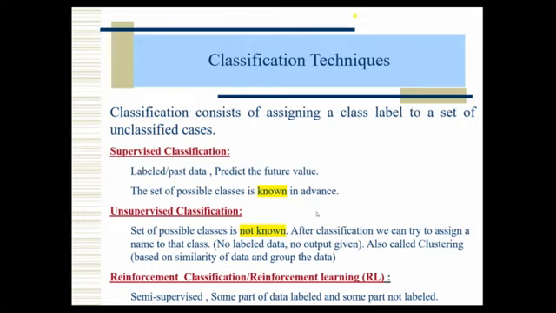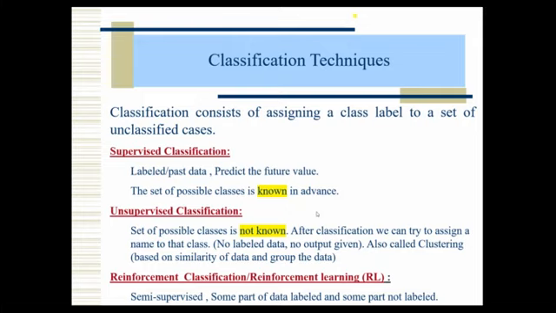Here in unsupervised classification, what it will do is take the features of each object and cluster them. Let us assume all dogs belong to one cluster, all horses belong to one cluster, maybe all cats belong to one cluster. Based on that, it will go for clustering. That's why unsupervised is one type of clustered classification we can call it. So it's based on the similarity or the features of the object that we classify.